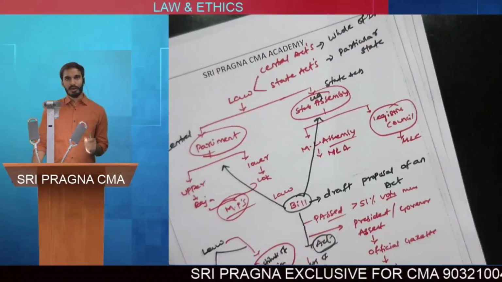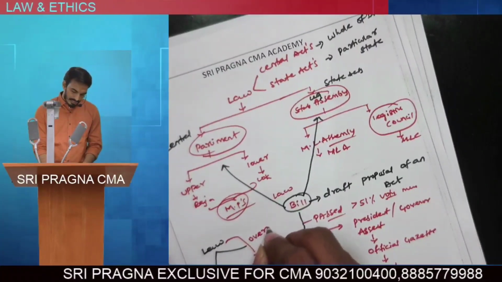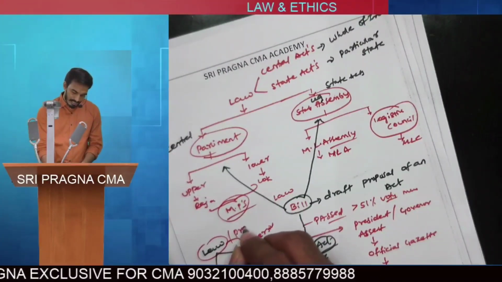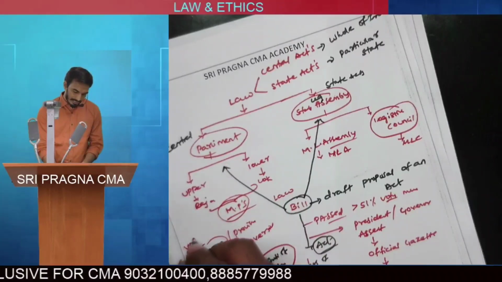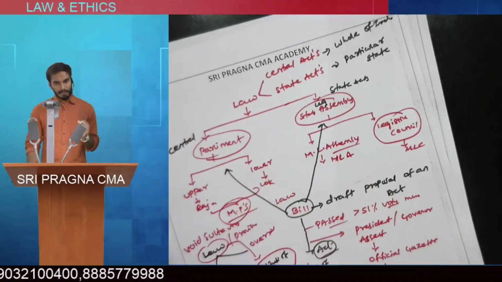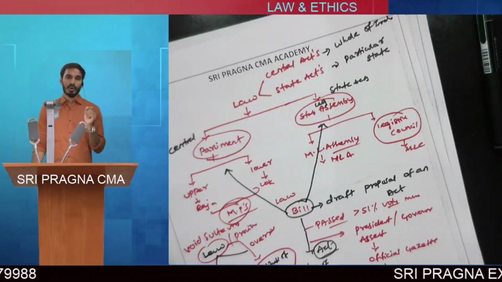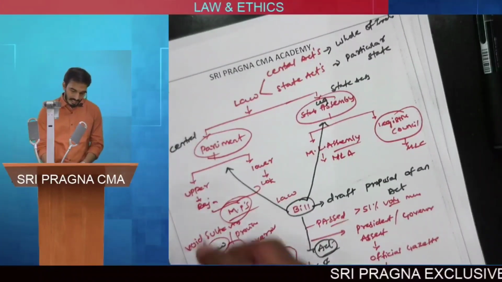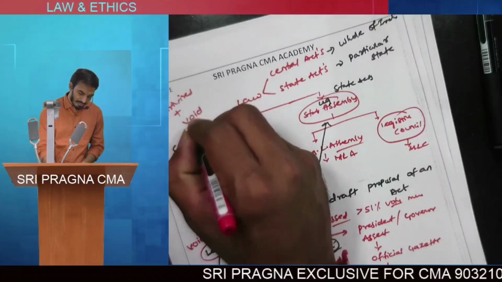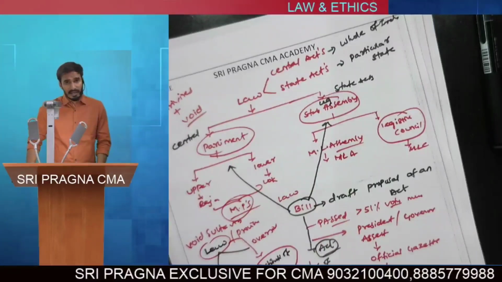If any law or any provision of a law overrides the Constitution of India, then that law or provision is called ultra vires and is said to be void. If any law or act violates or overrides the Constitution, it is called ultra vires, and the effect of the law will be void. It doesn't have any validity in India.